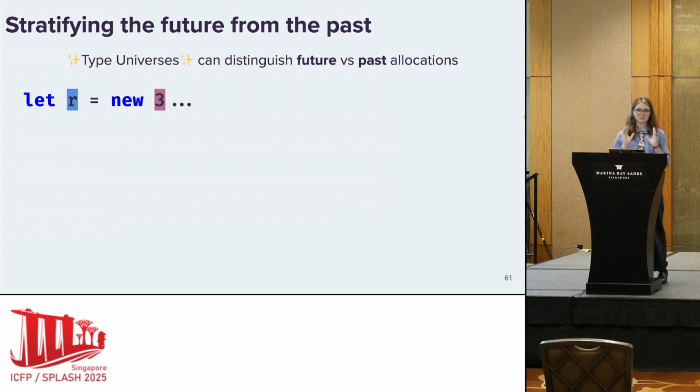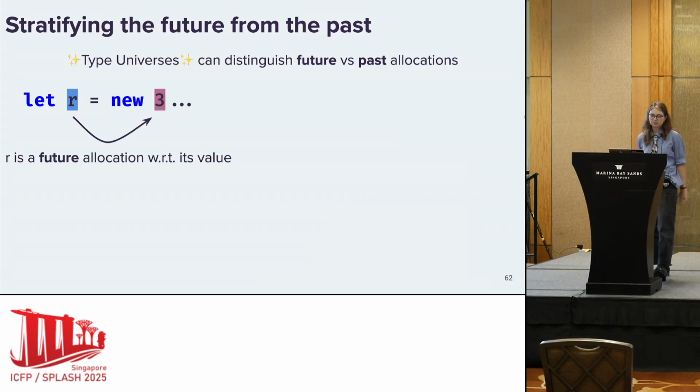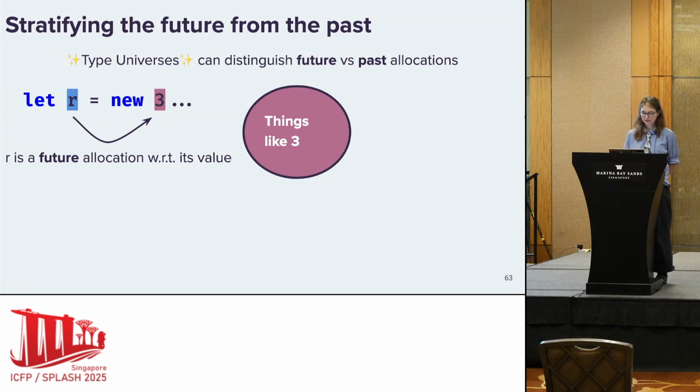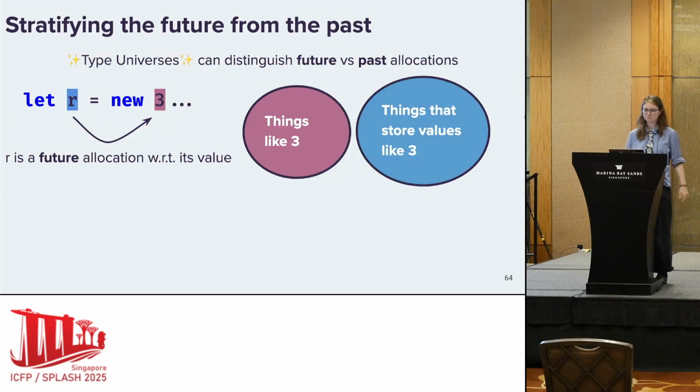So let's look at a particular allocation R, allocating the value 3. And we want to distinguish R as a future allocation with respect to its value. Now, the value here is 3, so it's not really an allocation, but you can imagine that we're allocating different references or functions that might rely on other allocations. And so we need a way to distinguish things like 3 from things that store things like 3.